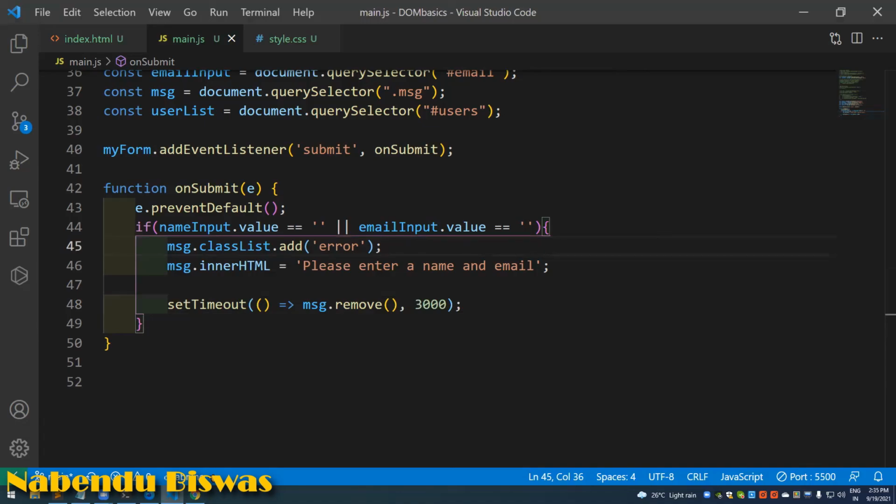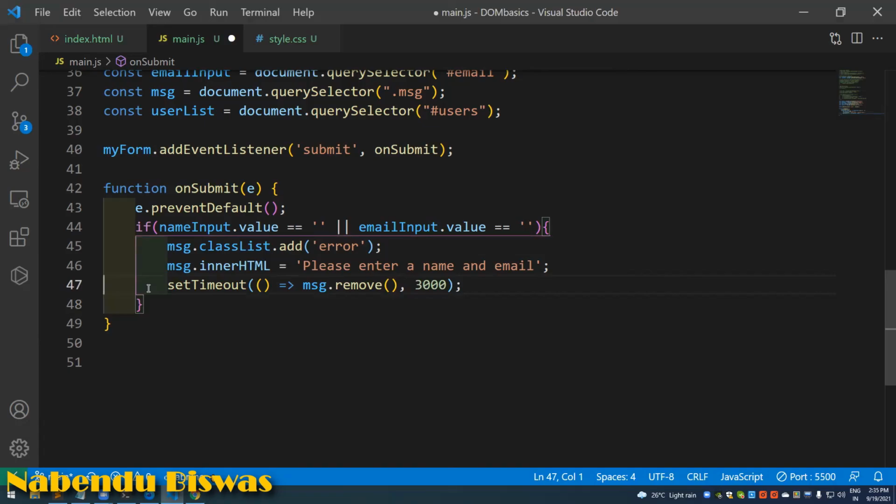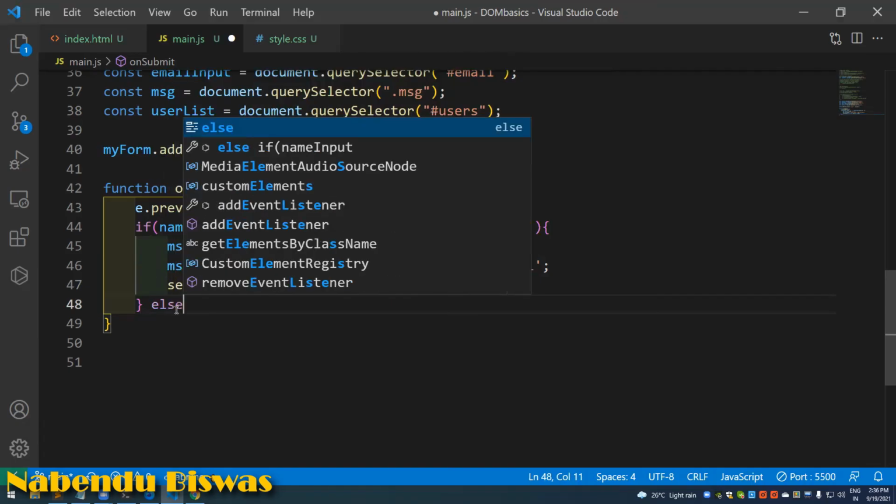So now what I want to do, if the user has entered all those things, basically in a real world scenario, if the user enters all those things and presses submit, I should submit it to the backend. But right now I can just do another thing. As I have told earlier, with JavaScript you can even create HTML. So now we'll see how we can create HTML also.